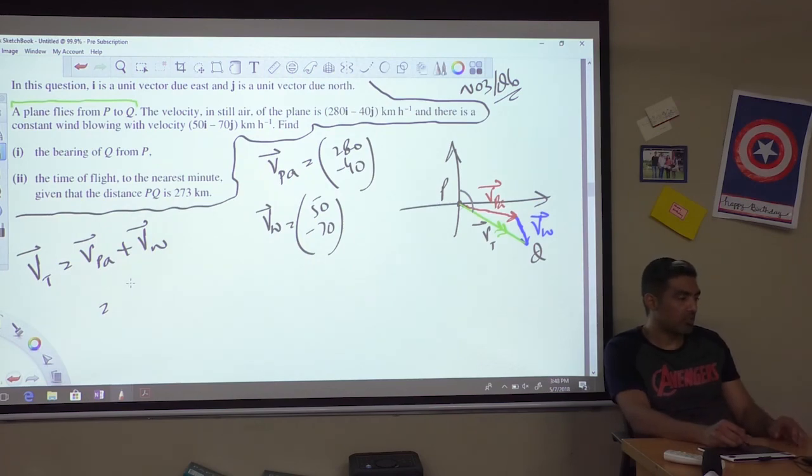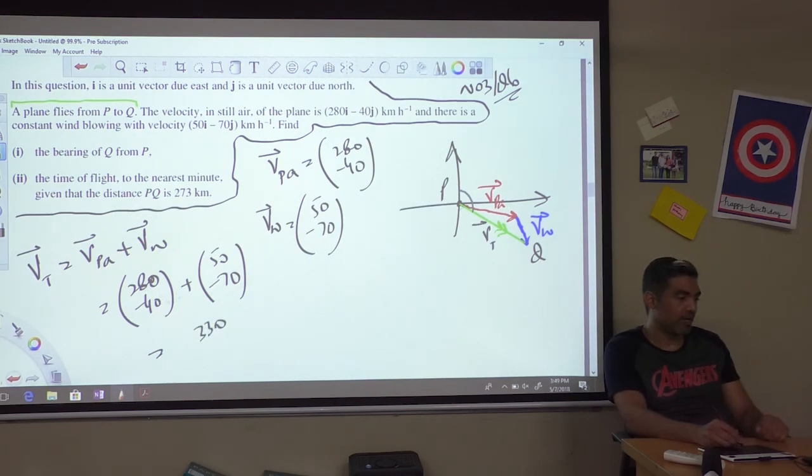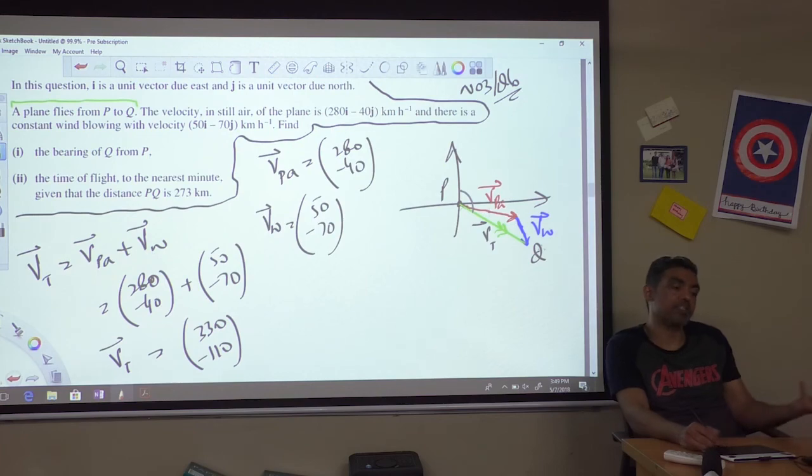The velocity of the plane in still air, which was the ideal condition, was this. Then the wind came in, interacted with it, and they summed up. The velocity of the plane in the true direction is 280 plus 50, 330, and minus 40 minus 70 is minus 110. This is the true velocity of the plane, and therefore this has to be the direction PQ. Or I can say the displacement vector would be in this direction.